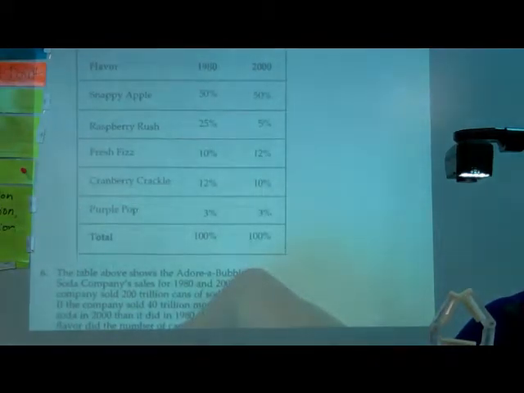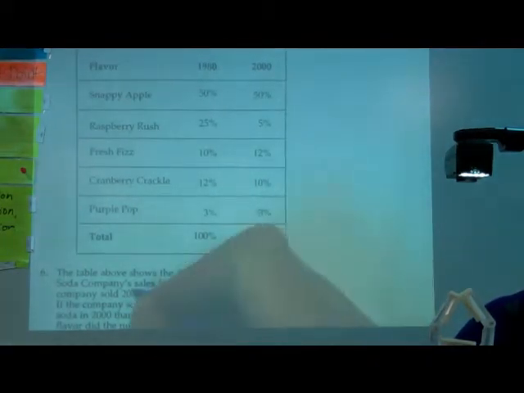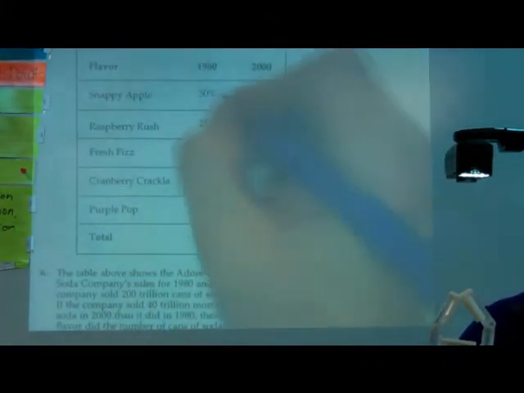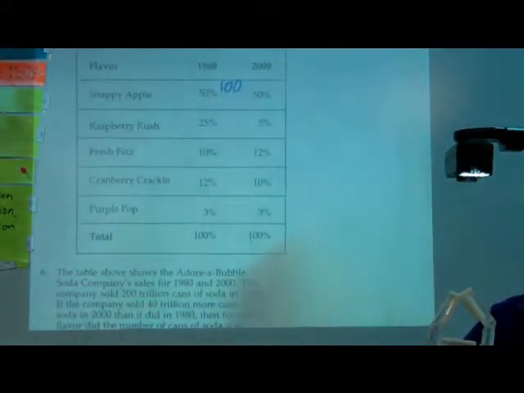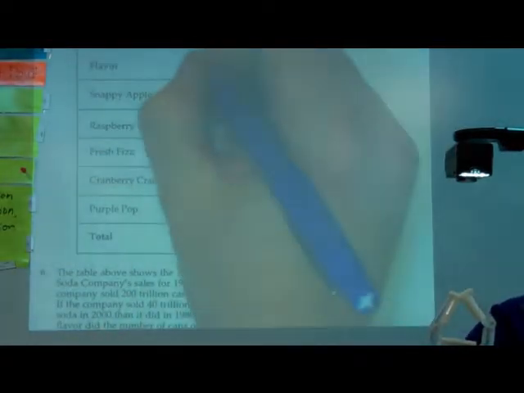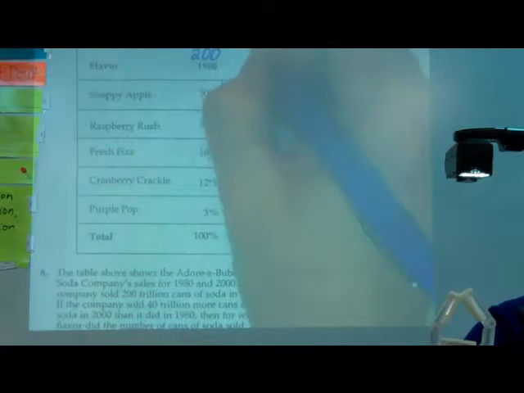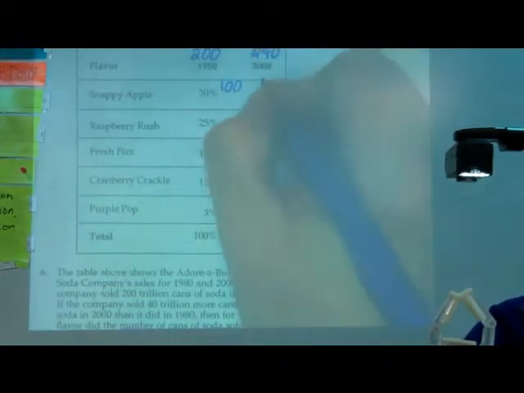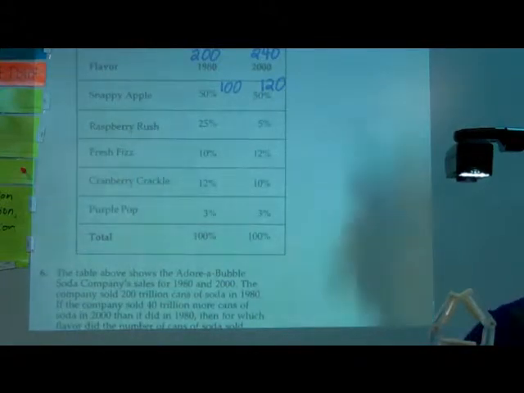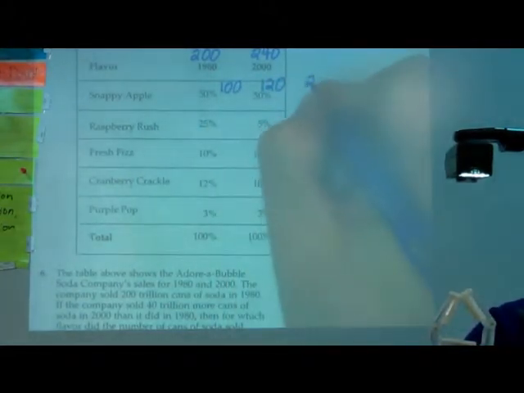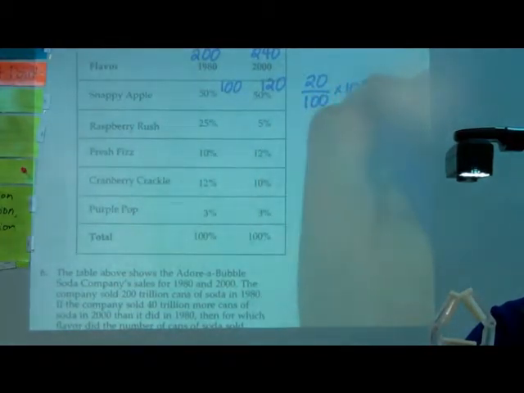All right, so 50% of the sales in 1980 were Snappy Apple. And if they had 200 trillion, that means 100 trillion were Snappy Apple. And then in 2000, they sold 240 trillion. So in 1980, the total was 200. In 2000, it was 240. So this would be 120. So the percent increase here, the difference is 20 over the original is 100. That's 20%. So that's the right answer.